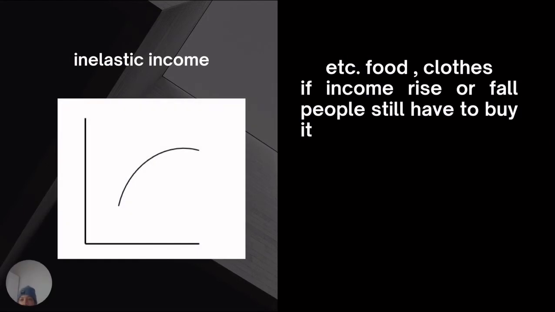So there are 4 responses of income elasticity. The first one is inelastic income. As you can see on the slide, the graph should look like that. So if the people's income rises or falls, people still have to buy it, for example, food and clothes.